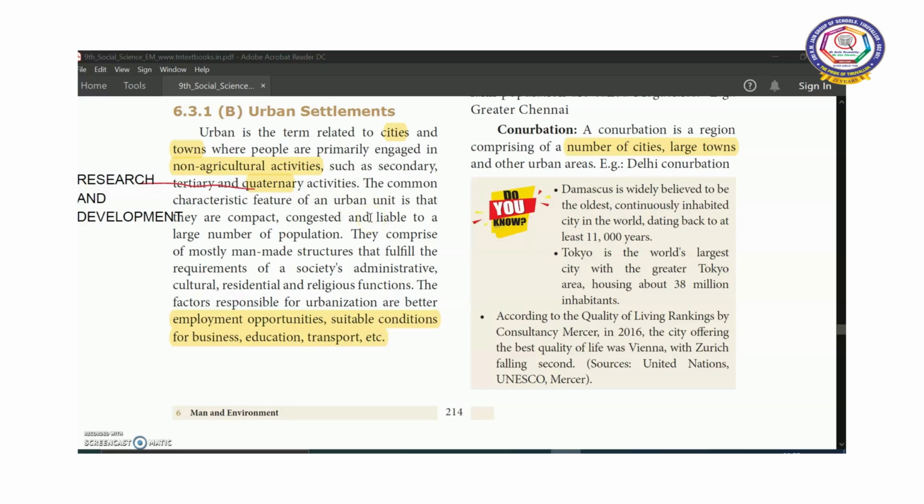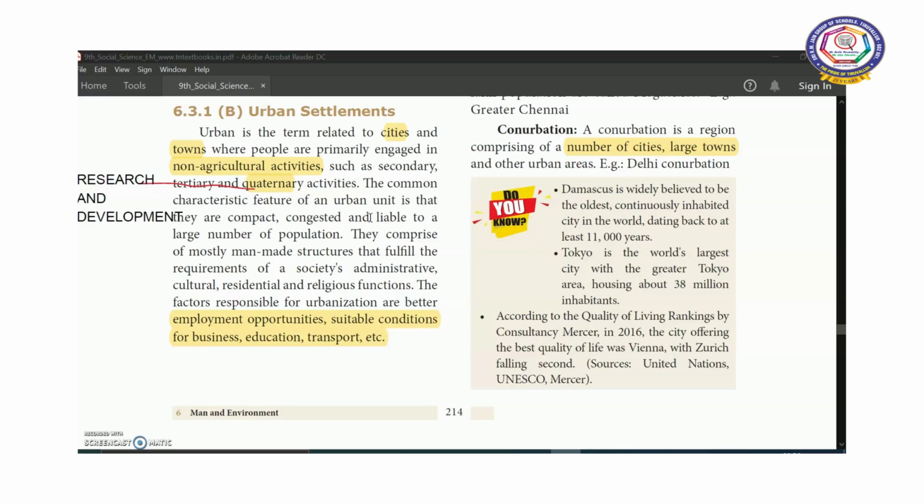So the common characteristic of an urban unit is that they are compact. We can see the settlements will be compact, congested and home to a large number of population. So population density is high, more people reside in urban areas. They comprise mostly man-made structures. We couldn't find any natural green fields like that.